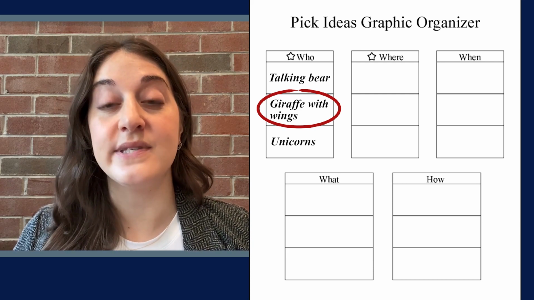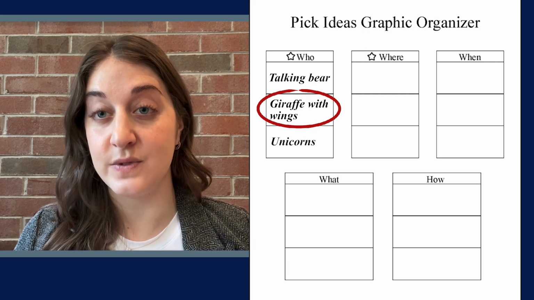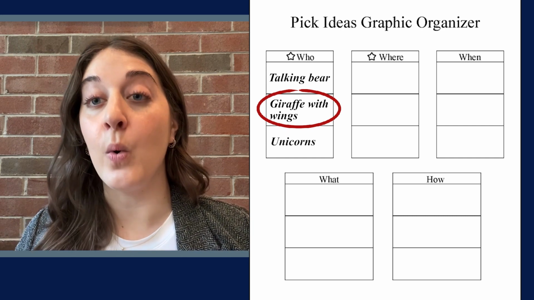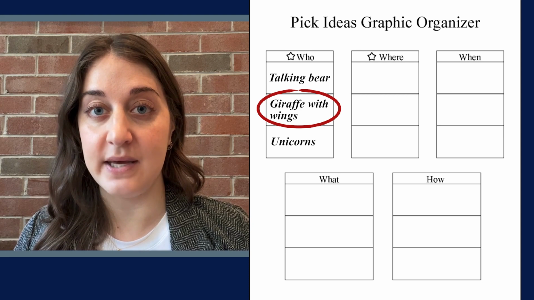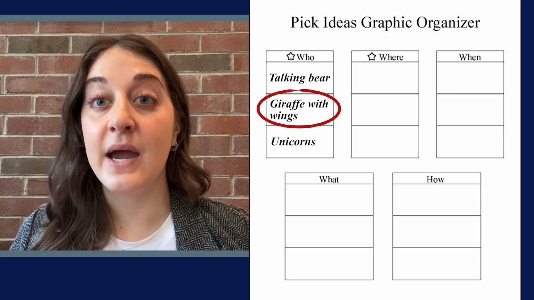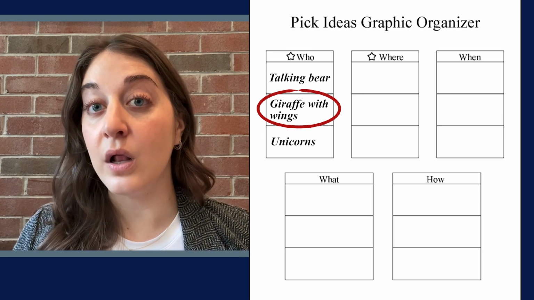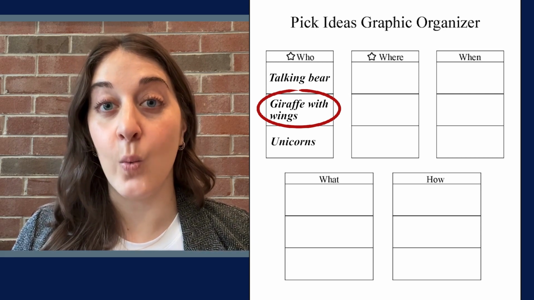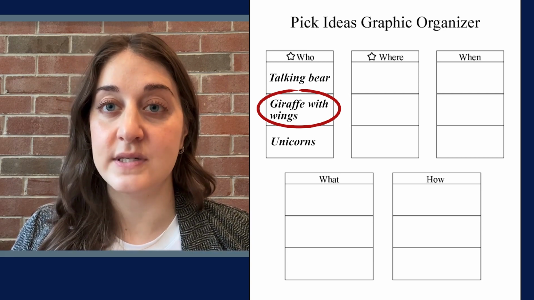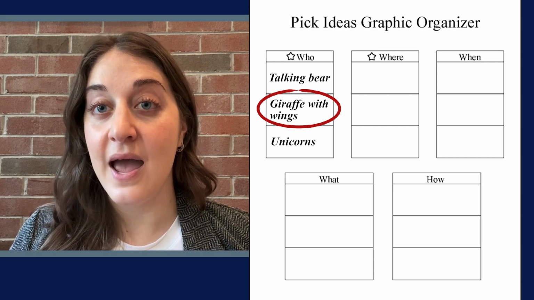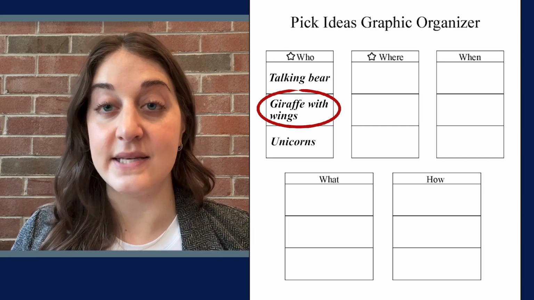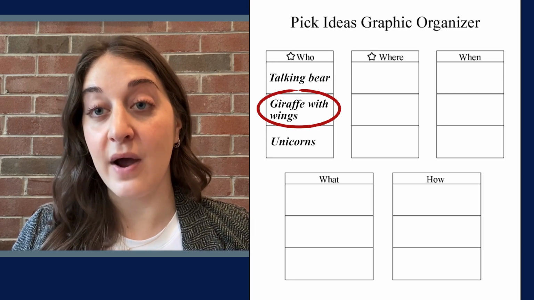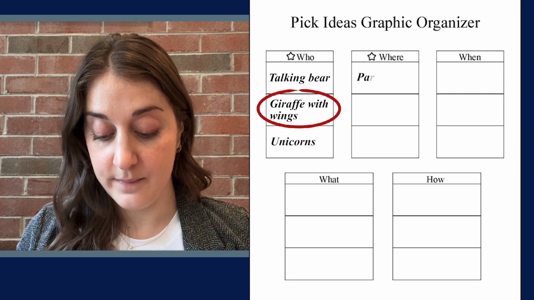Now we're going to use the same steps that we just used for our who category to come up with ideas about where the story takes place. We're going to use the pick idea strategy to think of all of our ideas and write them down and then pick one. I'll start first. One idea that I have is of the story taking place at the park. So I'm going to write park on my graphic organizer under where.